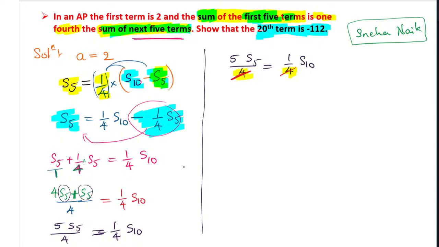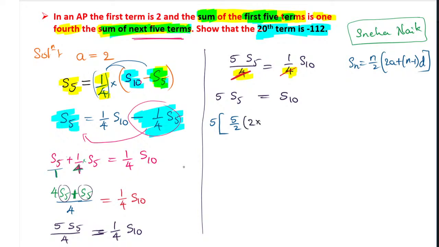Now substitute the formula. 5 times S5 is equal to 1 times S10, which is nothing but S10. And now we have to find the value. So according to the formula, 5 keep as it is, put the bracket, n by 2, 5 by 2 once again. Formula n by 2. So the Sn formula you know, I think: n by 2 into 2a plus n minus 1 into d. Substitute the formula. So here the n value is 5 into 2a. 2 into a value, which is already given, that is 2.